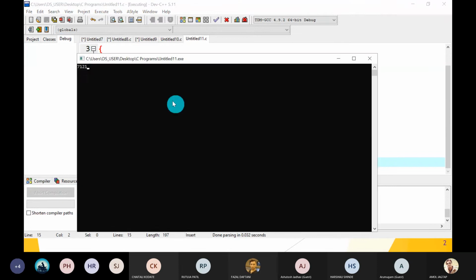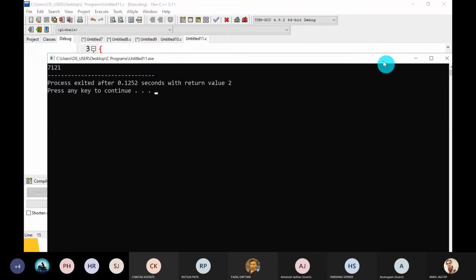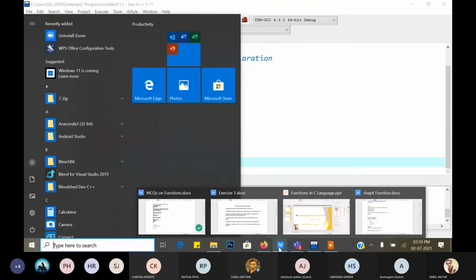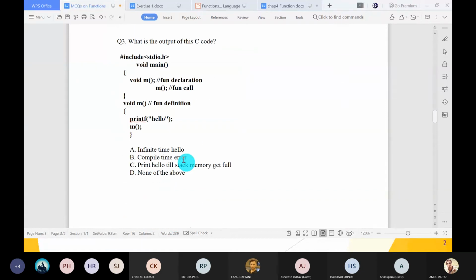Just compile and run. Yes, it gives 71, 21 as output, no doubt. Okay, so these are simple ones. Now we can increase the complexity of your program.